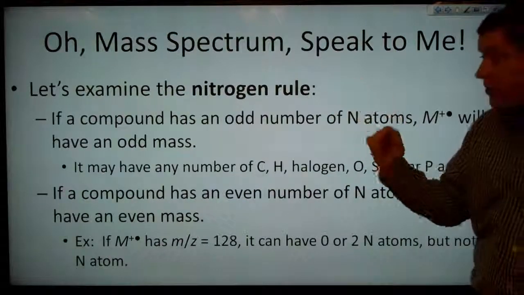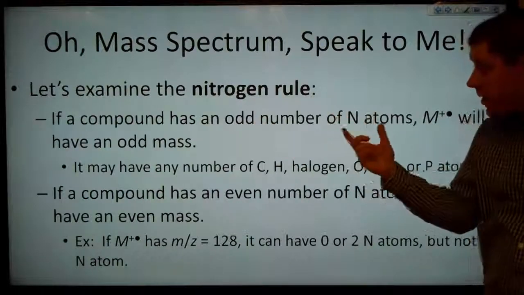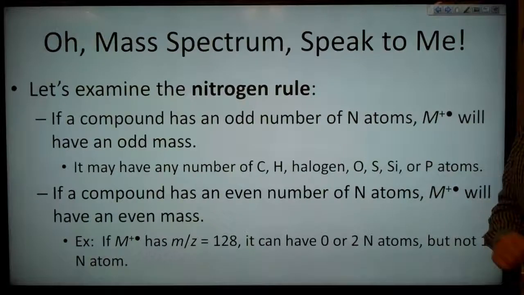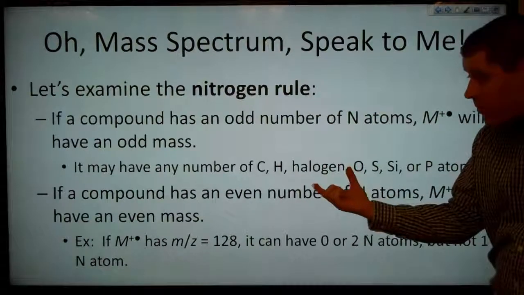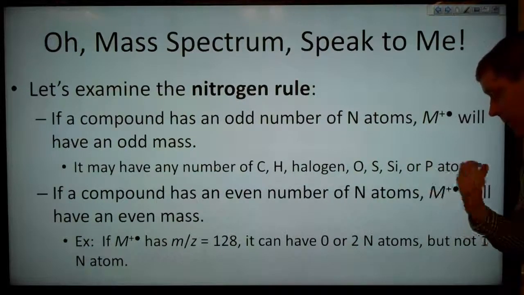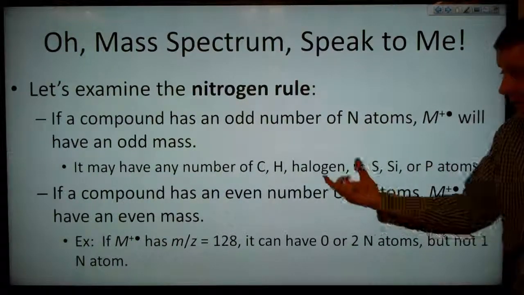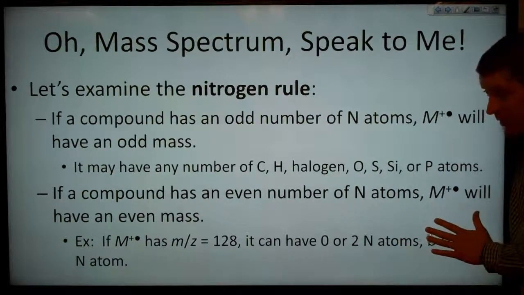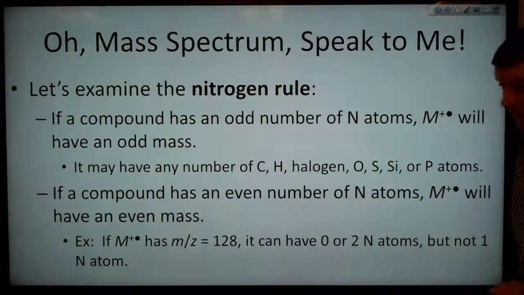So let's examine the nitrogen rule. If a compound has an odd number of nitrogen atoms, then the molecular ion peak will have an odd mass. It may have any number of carbon, hydrogen, halogen, oxygen, sulfur, silicon, or phosphorus atoms in it. If a compound has an even number of nitrogen atoms, then our molecular ion peak will have an even mass.